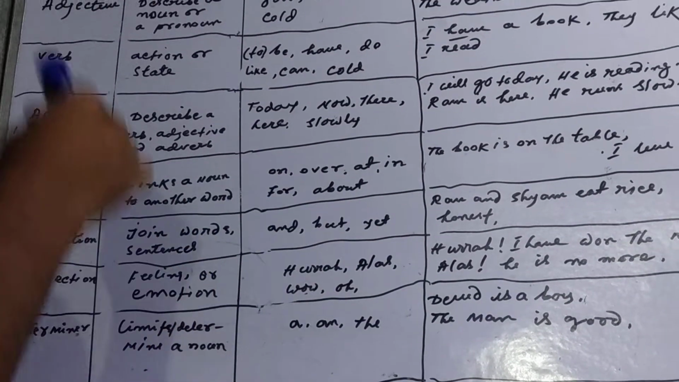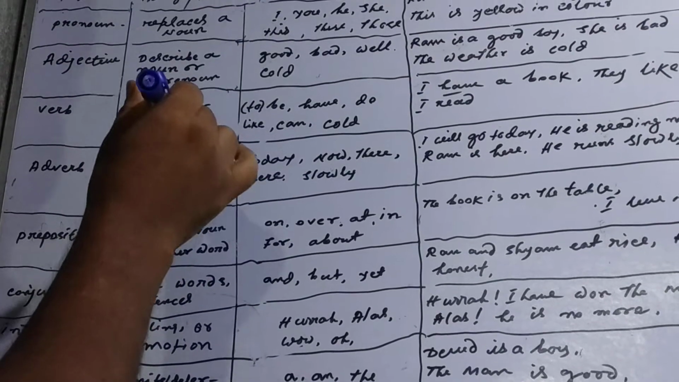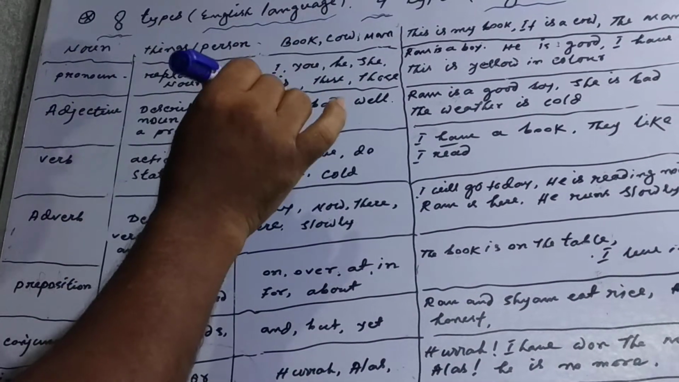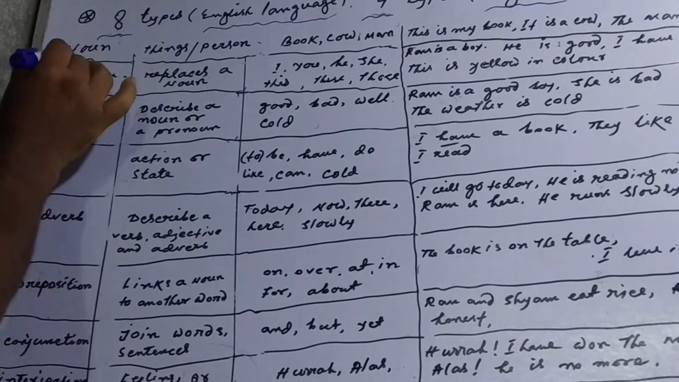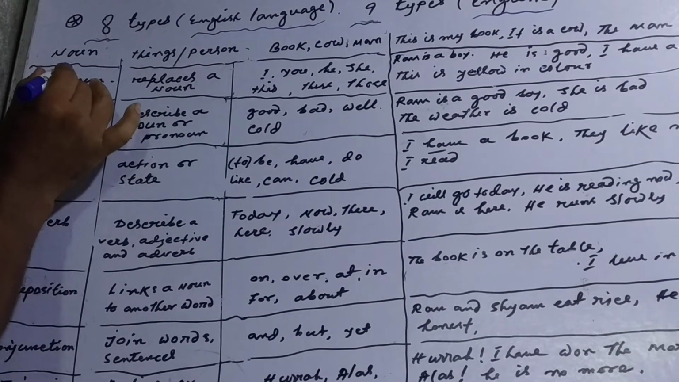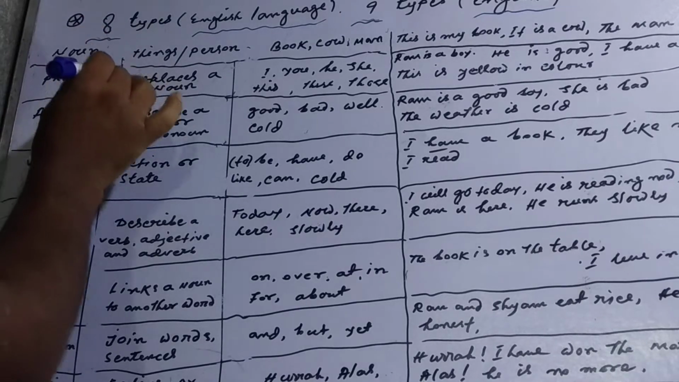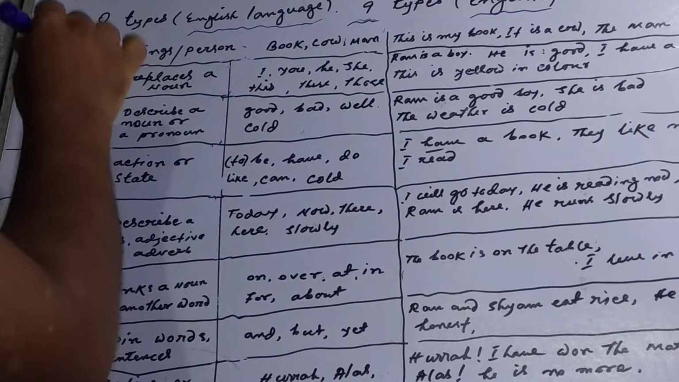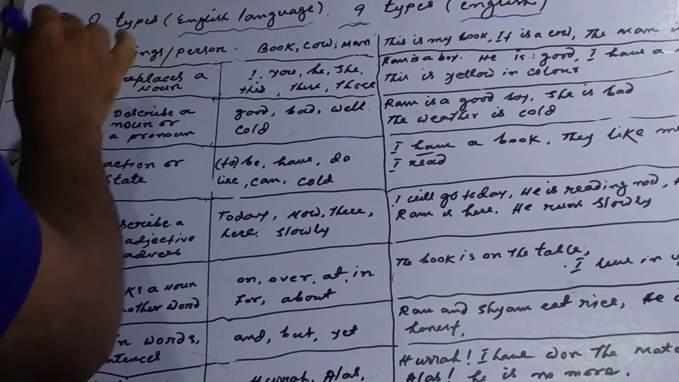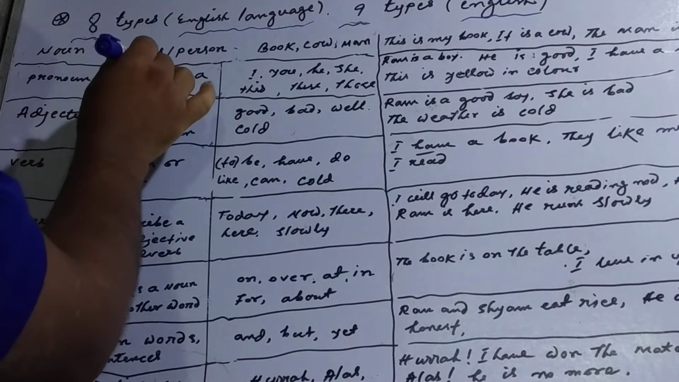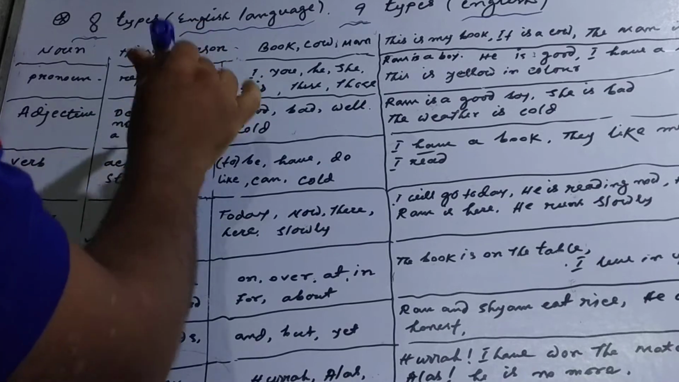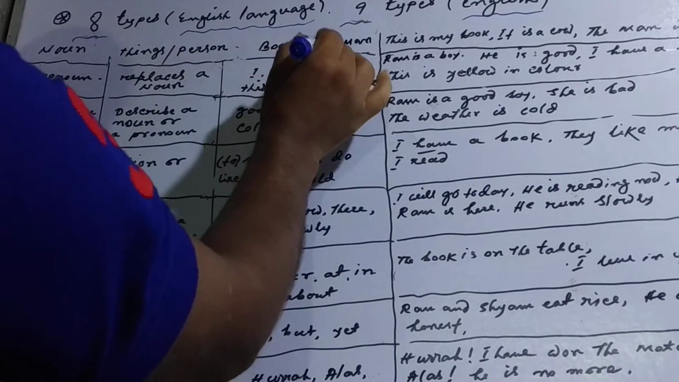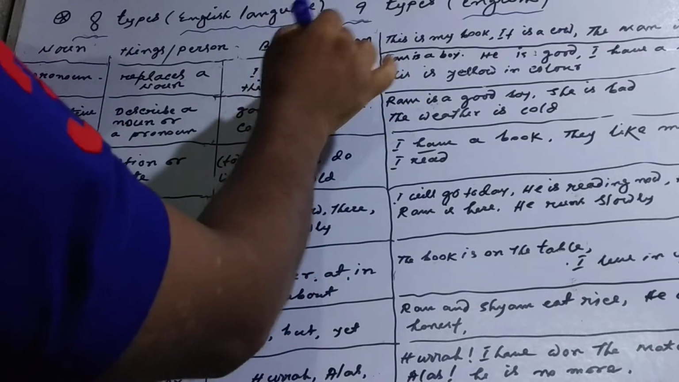Now we have to know the definition of every part of speech. What is a noun? Noun is a naming word. In another way, we can say a noun is a word which indicates any thing or person, like book, cow, man. These are nouns.